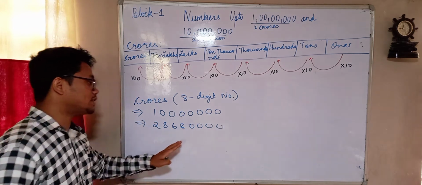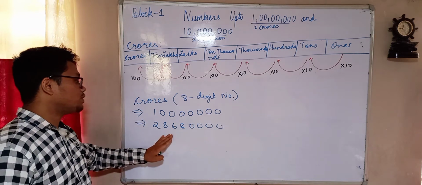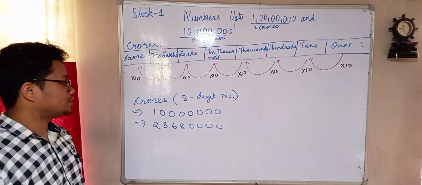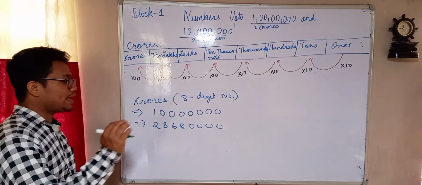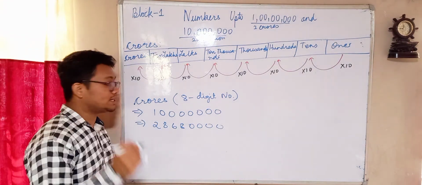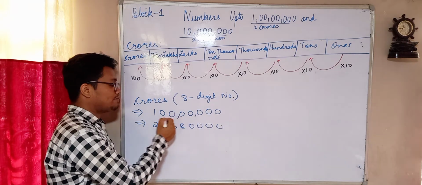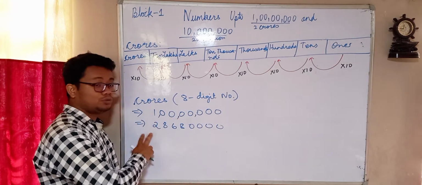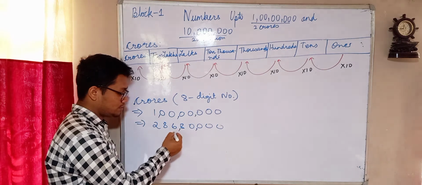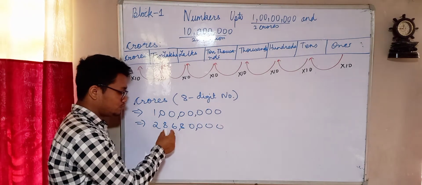So this is again another example of a number in the crore system. As per our Indian system, as we already learned, we first give a comma before 3 numbers, and after that we separate it with 2 numbers. Similarly over here also you have to do first 3, then 2 numbers.